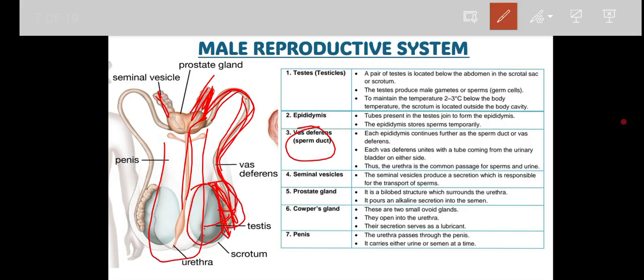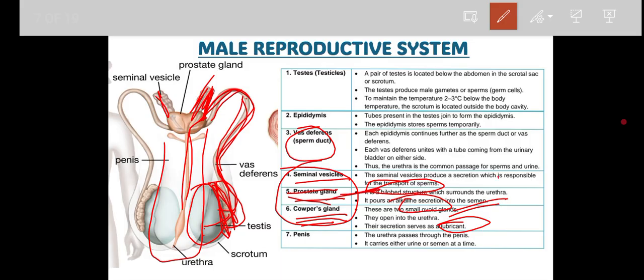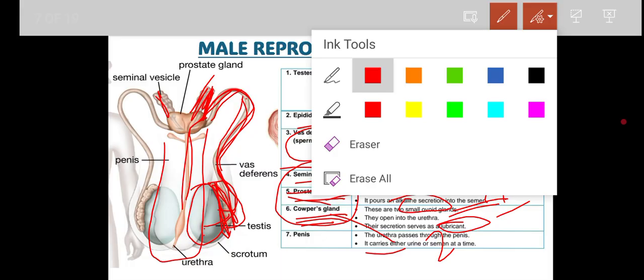Right now, there are three male accessory glands. The first is the seminal vesicle, the second is the prostate gland, and the third is Cowper's gland. The seminal vesicle produces the secretion responsible for sperm transportation, right? Whereas the prostate gland secretes an alkaline secretion into the semen, and Cowper's gland secretes a kind of secretion which helps in lubrication. Now you need to remember the prostate gland is only one in number, whereas the seminal vesicles are two and Cowper's glands are two in number.